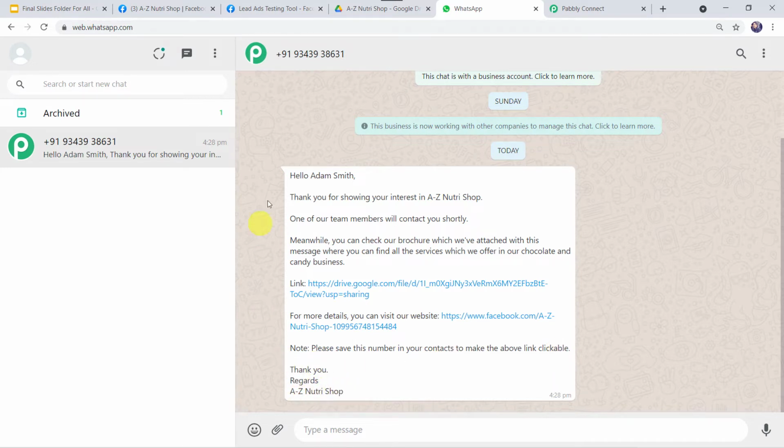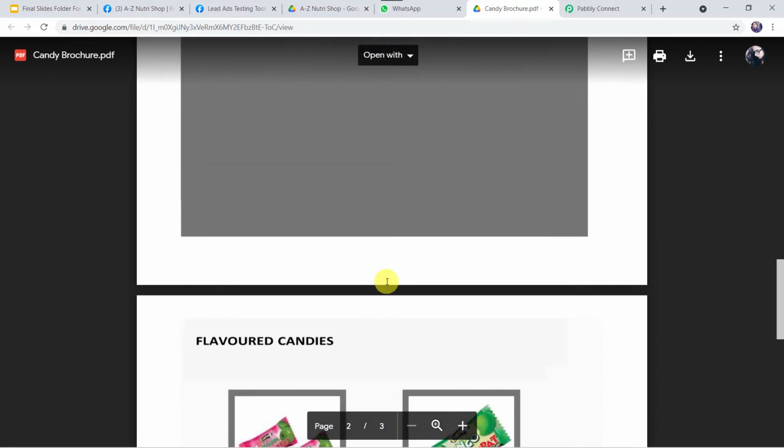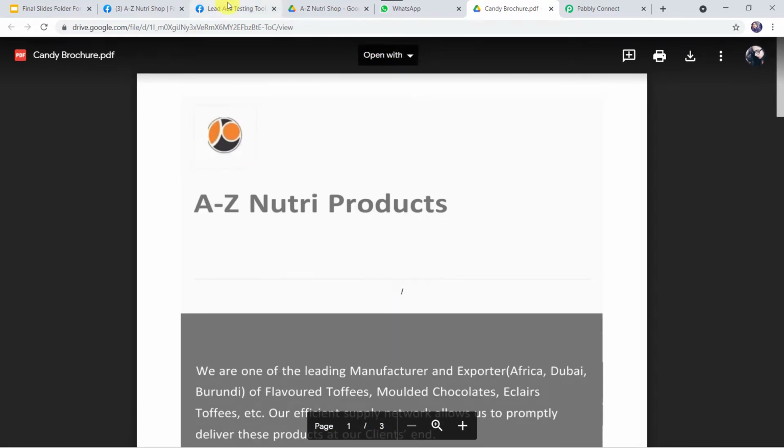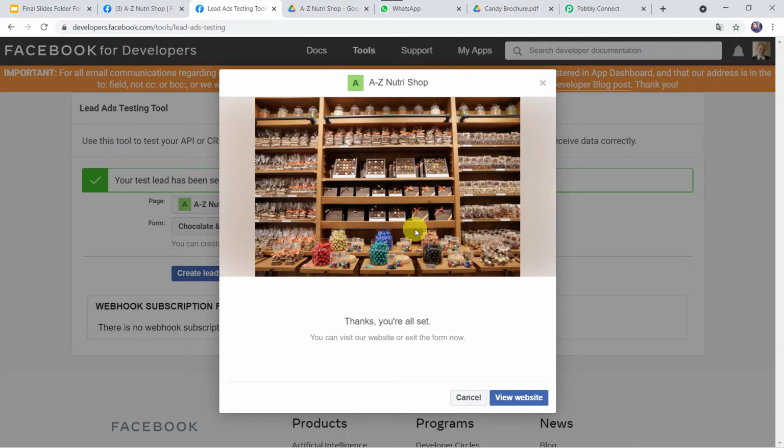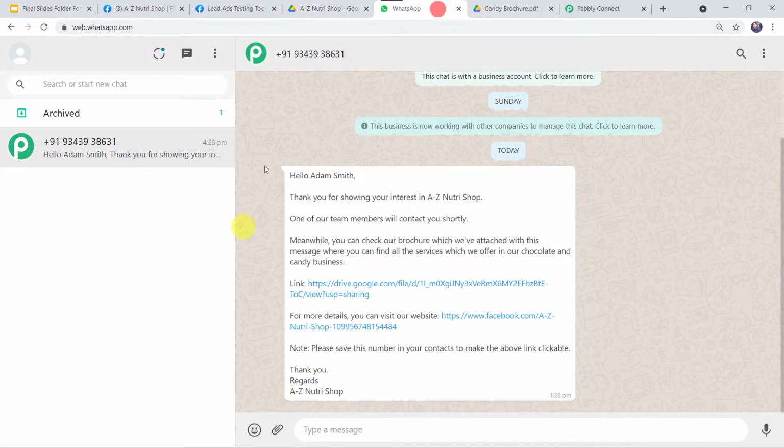Okay, so our message is sent on the WhatsApp number of the customer. Now let us check this link also. So here I can find chocolate and candy brochure is shared with the customer. So here you might be wondering that I just filled this form over here and automatically the chocolate and candy brochure which was saved into my Google Drive, it is shared on the WhatsApp number of the customer over here along with a message. So how did I manage to do this?